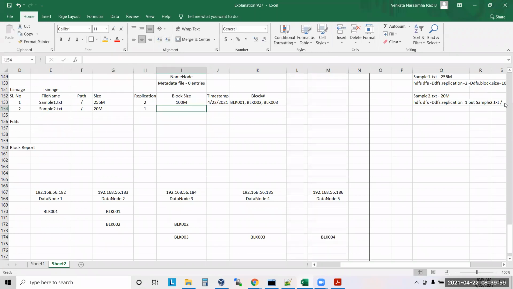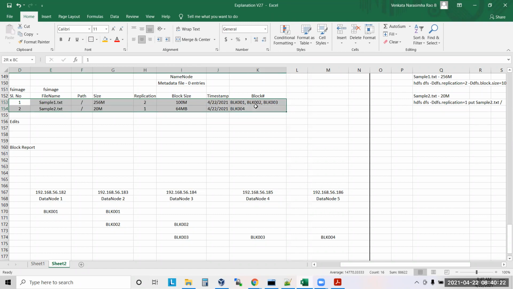Block size. Did you mention any block size here? No. If it is not mentioned, what is the default? 64 MB. If we don't tell, it will take 64 MB. Then the timestamp. Then what are the block numbers I'll get? Block 004. That's it. So like this, every file you write here, you will have an entry inside FS image. Will you agree with me?